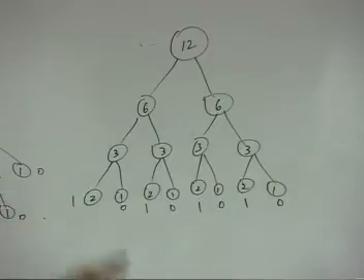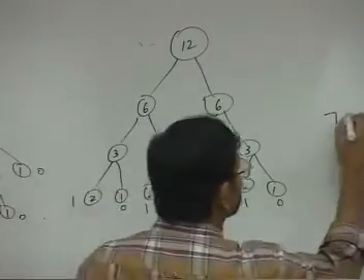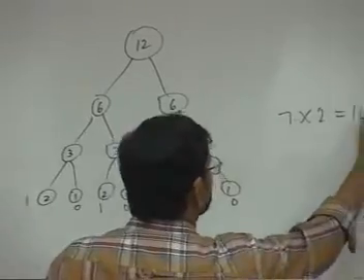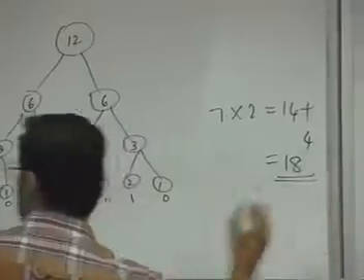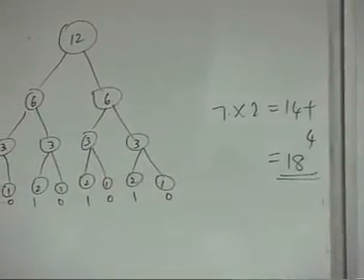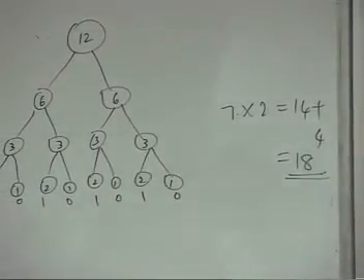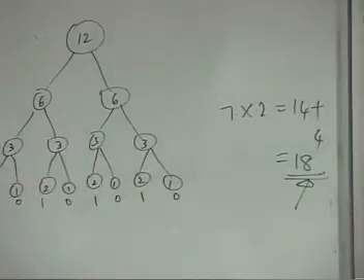The number of comparisons is 2. So 7 into 2, 14 plus 4, and this is only 18 comparisons. So this one has taken 22 comparisons, whereas this is taking only 18 comparisons.